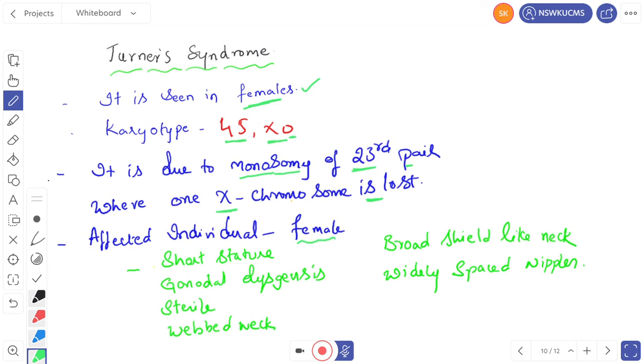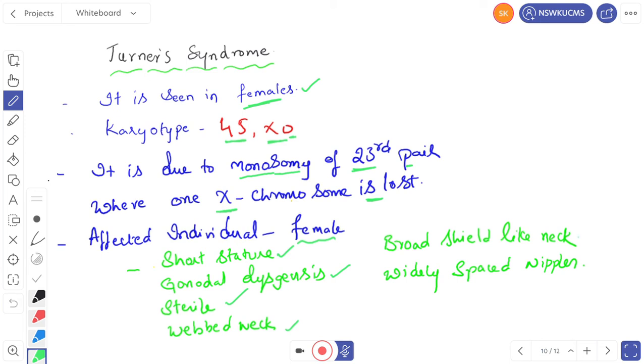What are the characters? The characters include short stature, that means the person will become short. Gonadal dysgenesis, underdevelopment of gonads, and sterile. Sterile means they cannot produce young ones. Webbed neck. The face, neck and shoulder are attached with each other.